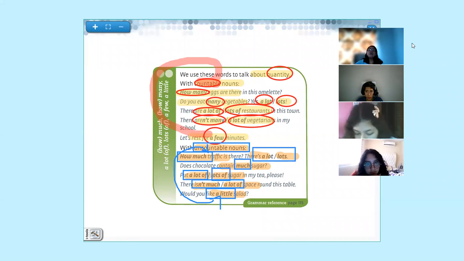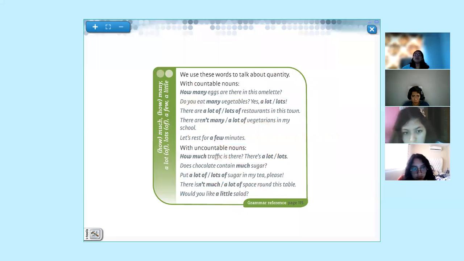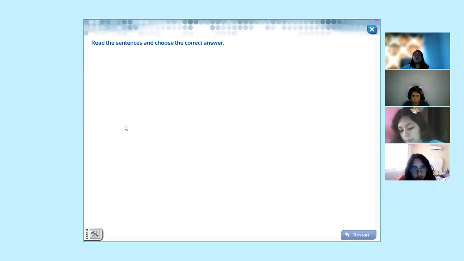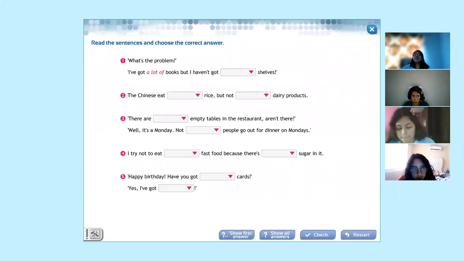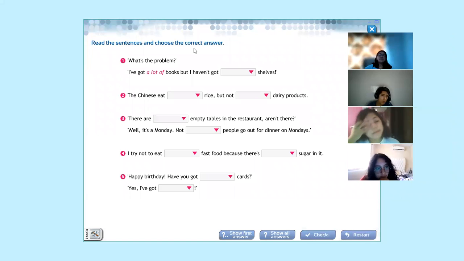Now we are going to go to the next examples to do. Attention, please. Okay, Manuel, start reading, please. Read the sentences and choose the correct answer. You have 5 statements in your books. Please complete them in your books right now. Two minutes, and complete in your book. Quickly, please.